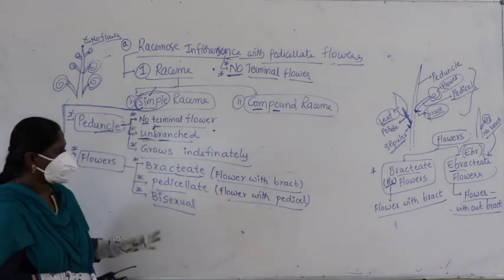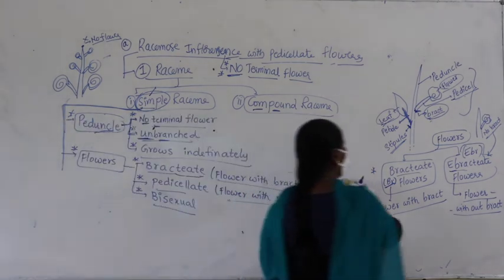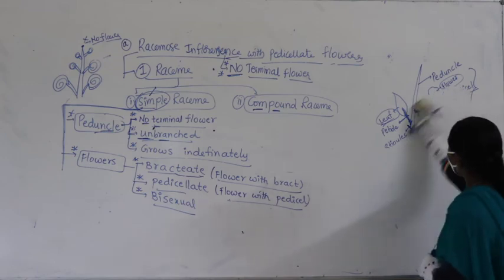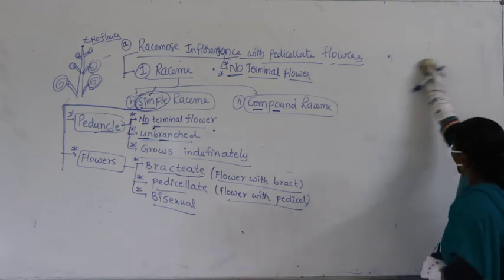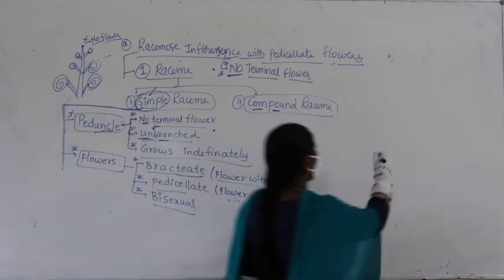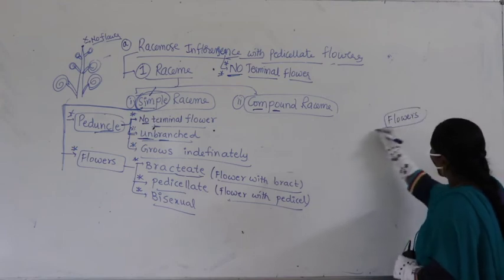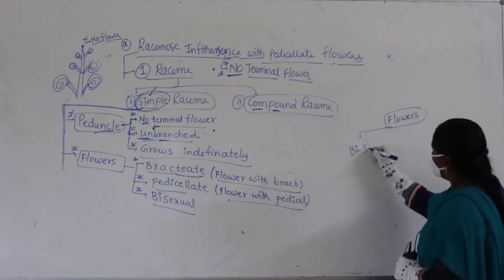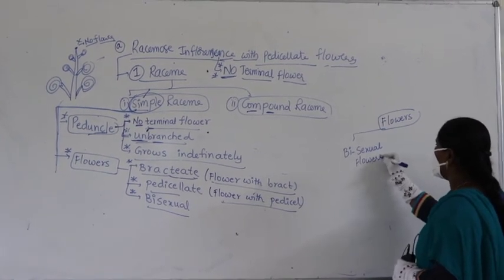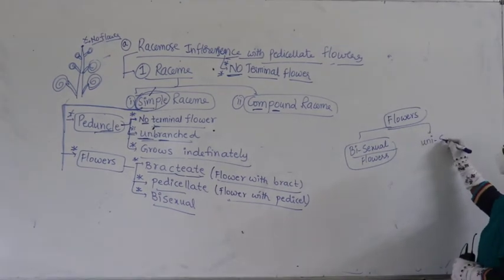Now, what are bisexual? We can say flowers are also classified into two categories. What are they? Bisexual flowers and unisexual flowers.